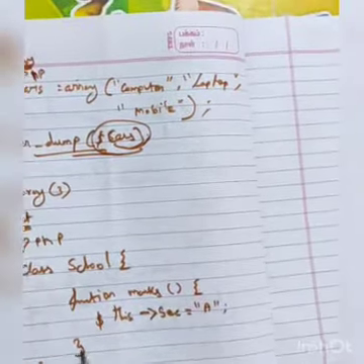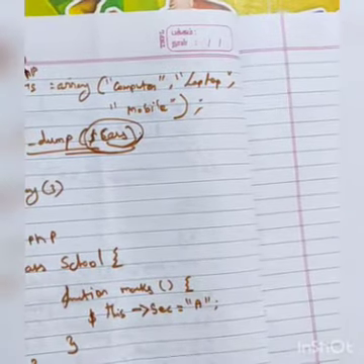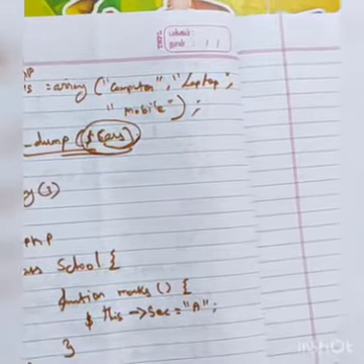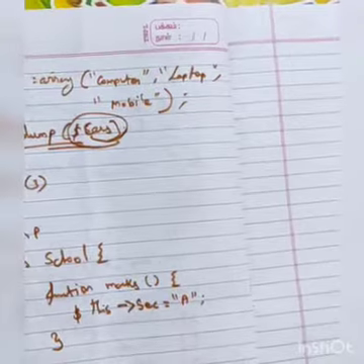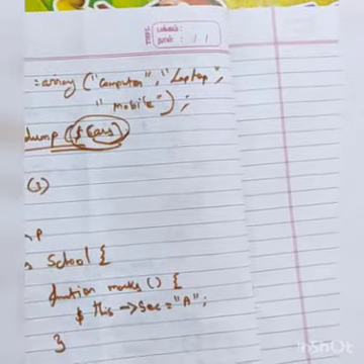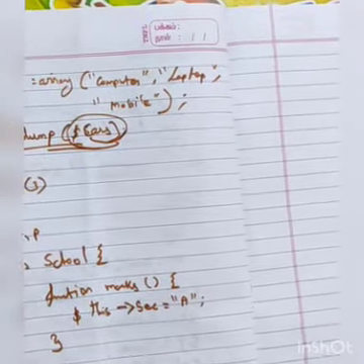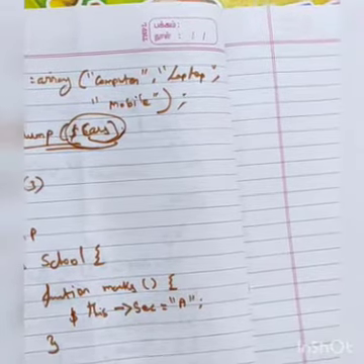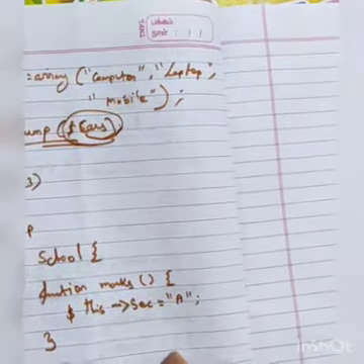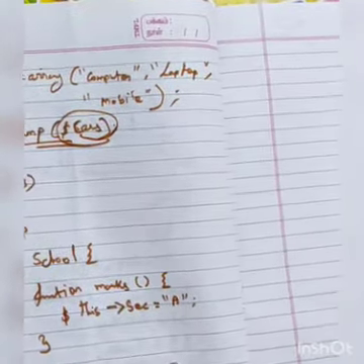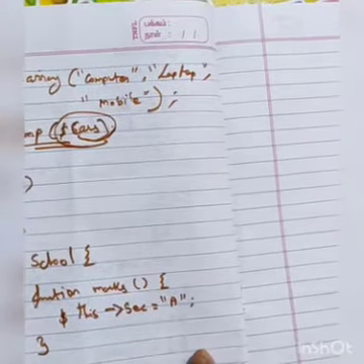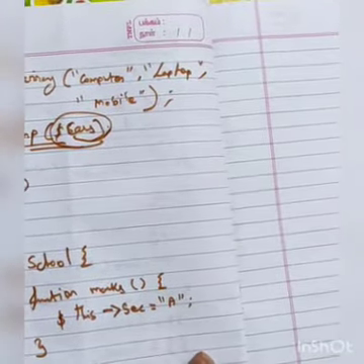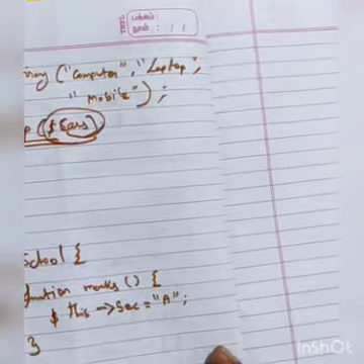So next I will create the object. See here, dollar symbol school object is equal to new school, parenthesis open.